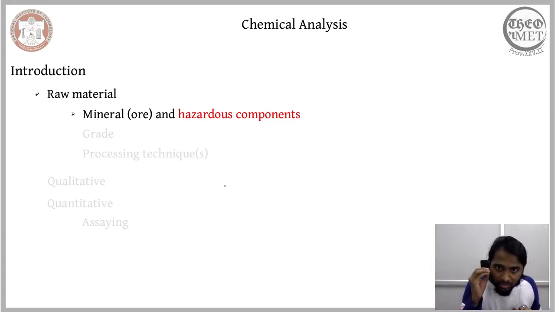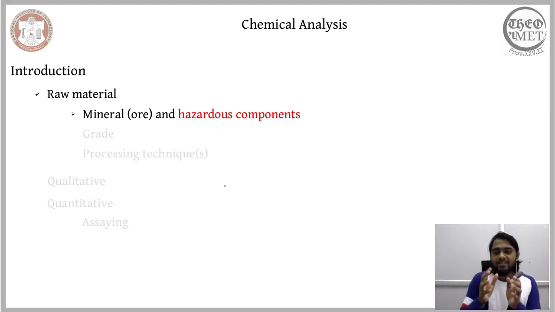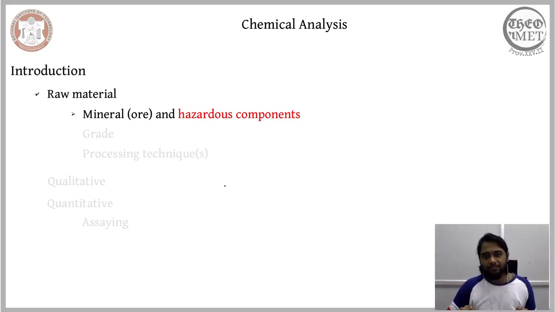And if you find a hazardous component, you have to make sufficient provision in the process chain of mineral processing to ensure that these hazardous materials are not directly let out into the environment, but are sufficiently handled.